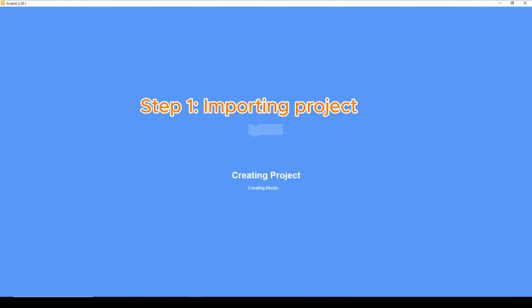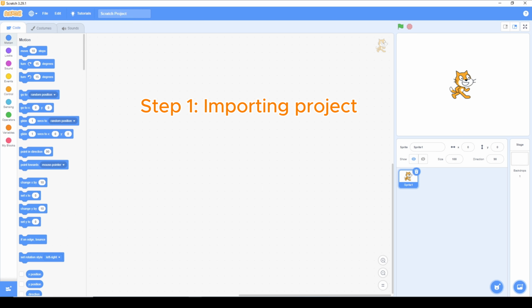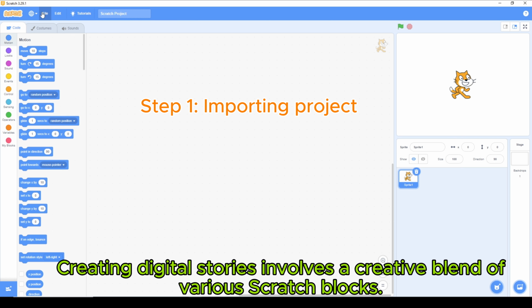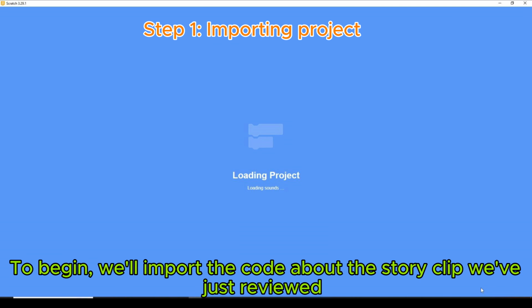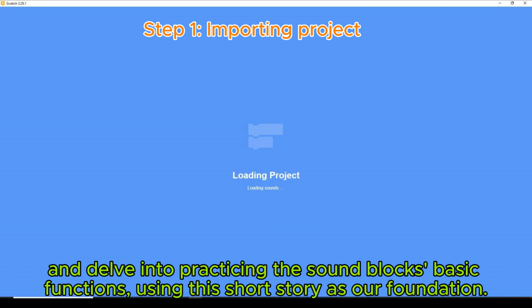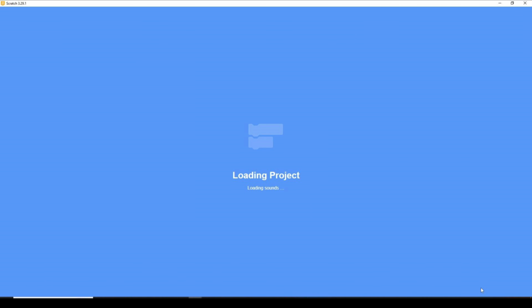Step 1. Importing project. Creating digital stories involves a creative blend of various Scratch blocks. In this lesson, we'll concentrate on the fundamental aspects of the sound blocks. To begin, we'll import the code about the story clip we've just reviewed and delve into practicing the sound block's basic functions, using this short story as our foundation.